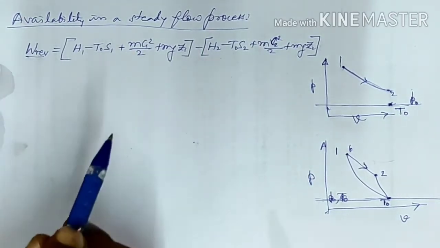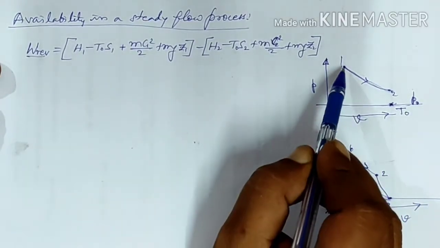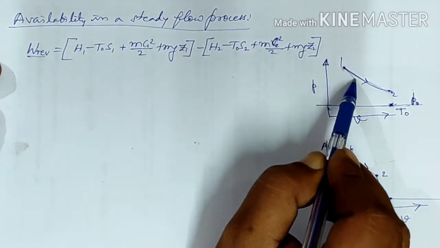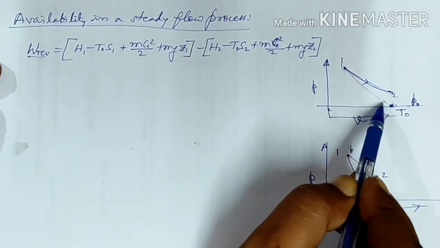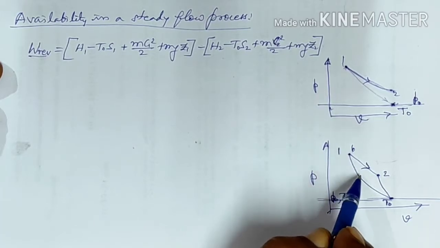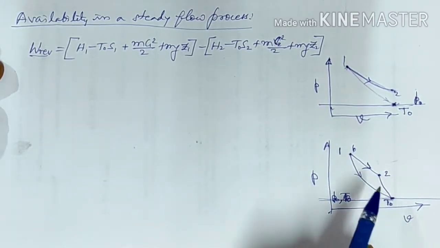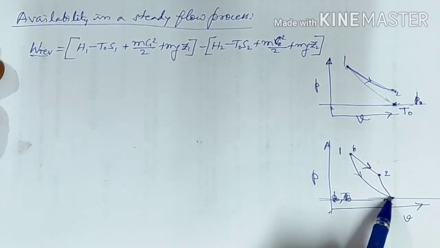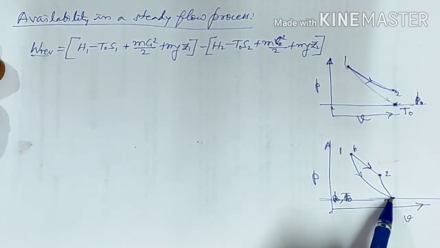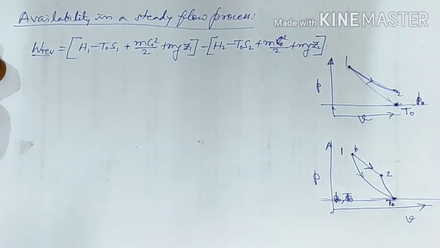When we consider the availability at point 1, that means we have to consider the process from 1 to the dead state point, that is, in this figure, 1 to the dead state point, where the system is in equilibrium with the temperature and with the pressure of the surrounding.